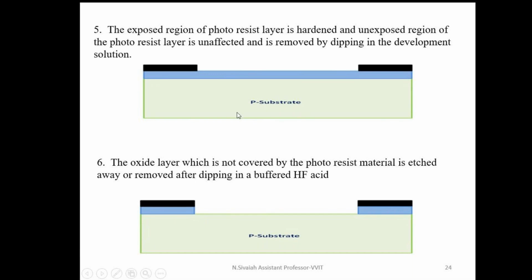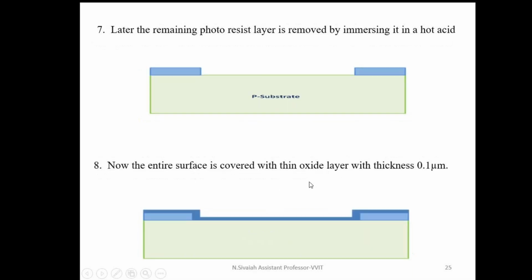Again, the SiO2 layer is also removed by dipping into hydrofluoric acid. Later, the remaining photoresist layer is also removed by immersing it in a hot acid. Till now, up to the 7th step, the process is called photolithography. My intention is to remove the SiO2 layer up to this portion. For that purpose, I am using photolithography.